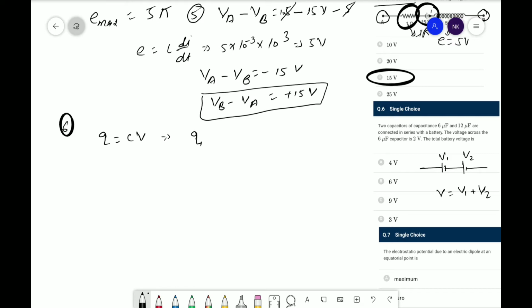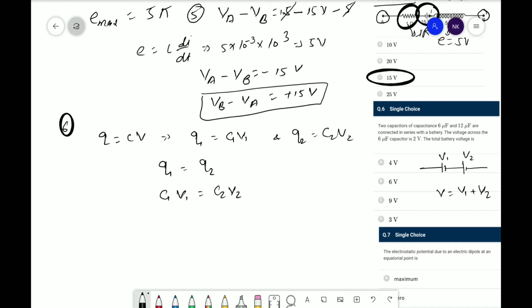Therefore Q1 is equal to C1 V1 and Q2 is equal to C2 V2, but Q1 will be equal to Q2, therefore C1 V1 will be equal to C2 V2.